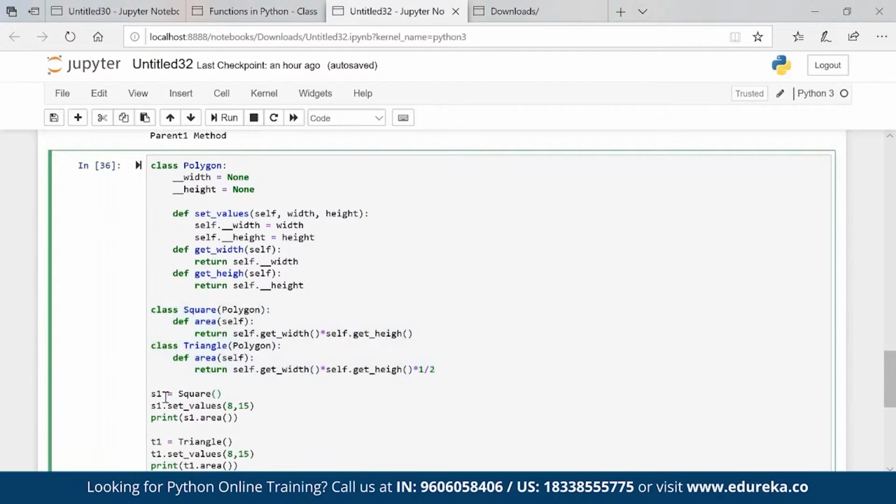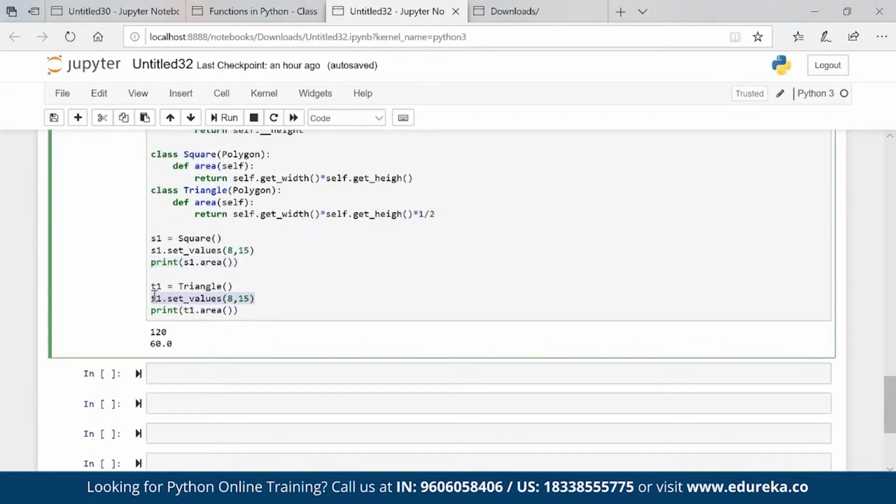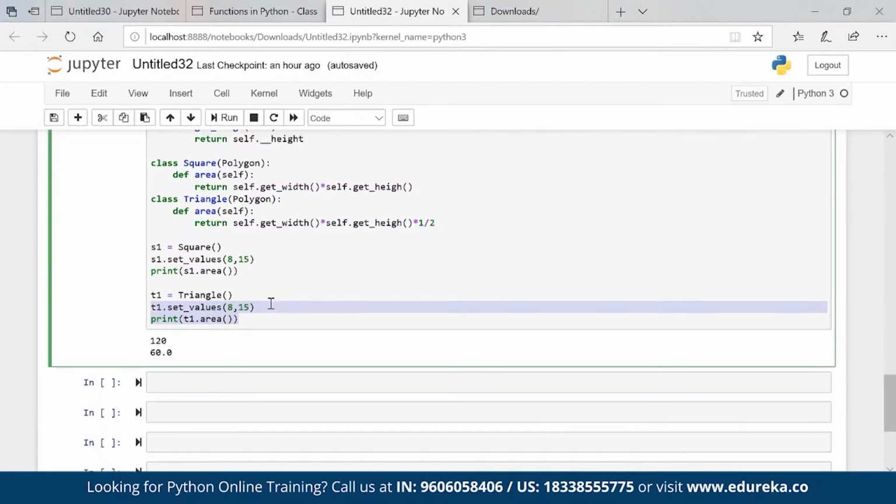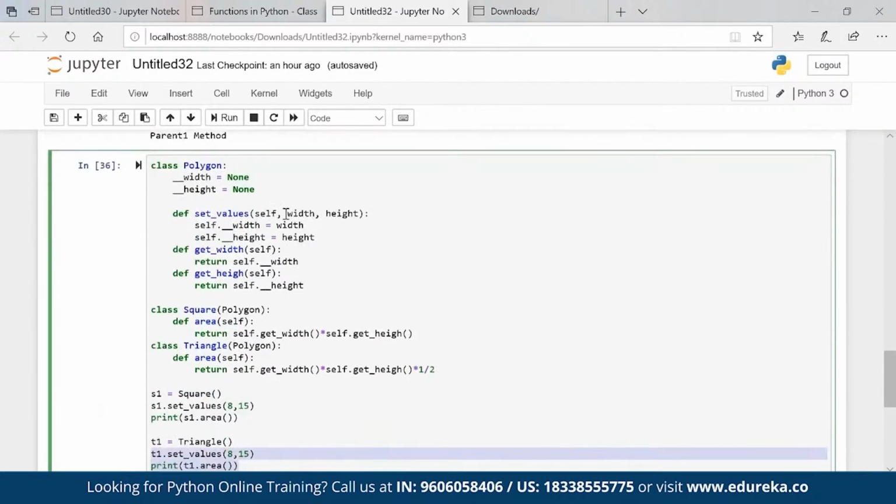I created an object S1 for square. I set the values through the setter. As I mentioned, I cannot set the values directly because these are private variables. So I'm calling this setter and then I'm finding the area. Same way for triangle, I am setting the values again and then finding the area for triangle. So this is one small quick example which you can use for mathematical calculations for any of the polygons. Right?